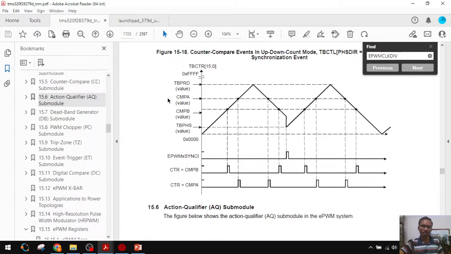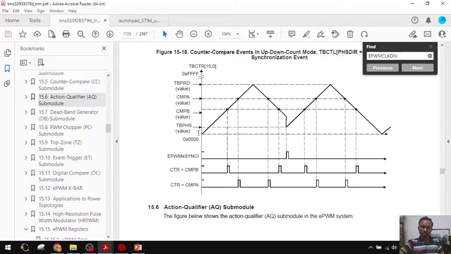For example, in the timer interrupt service routine executing every 20 microseconds, in every 20 microseconds we will update the modulating waveform to the compare A register, and the ePWM module will generate the gate pulses as per our logic mentioned in the action qualifier register.